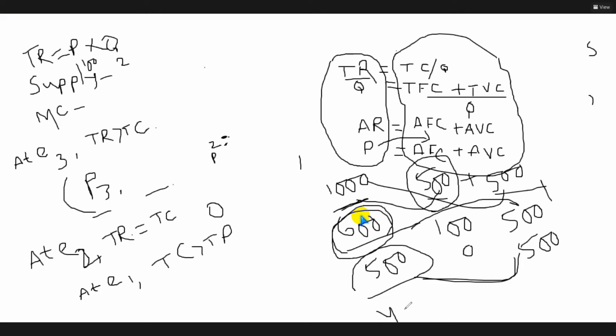But if your income is 400, is it possible to compensate all the variable cost?